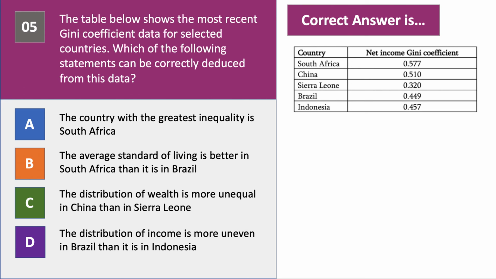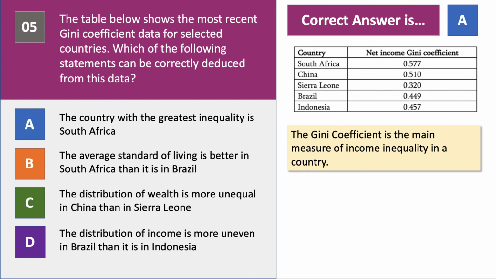Okay, question 5, some data there on the net income Gini coefficient. That's the Gini coefficient presumably after tax. And the correct answer to question 5 is A. South Africa has the highest Gini coefficient. Therefore, on this measure, the Gini coefficient, it's the main measure of income inequality, South Africa has the highest income inequality.